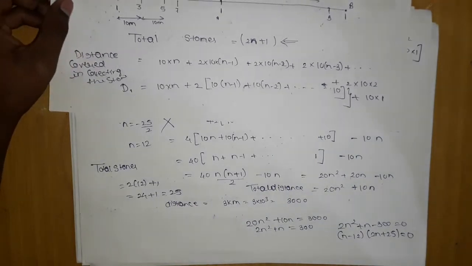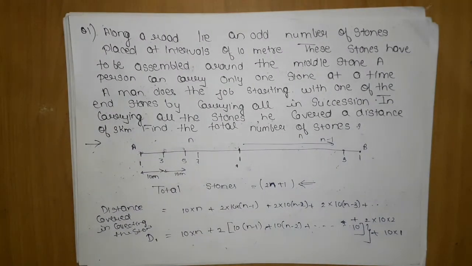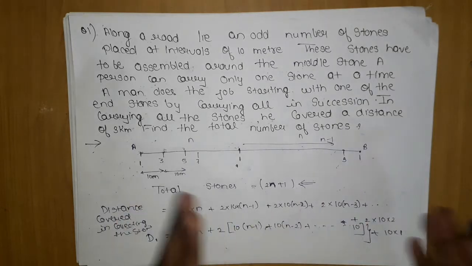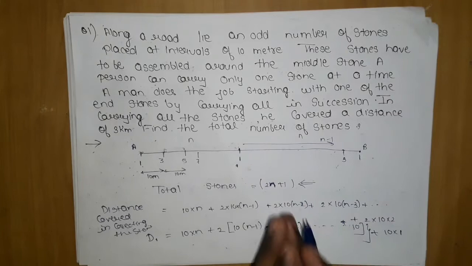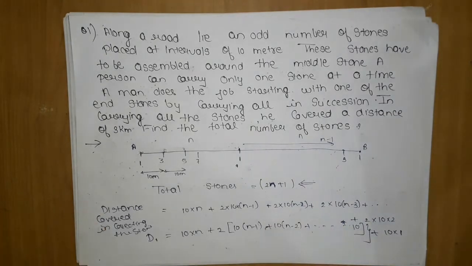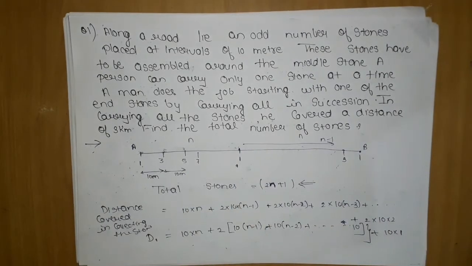Hope you have understood this problem. Let me revise the problem again. A person on a road, odd number of stones are placed, and there is a single stone at the middle. What does it mean? There is only one middle stone, which gives you a hint that the total number of stones on the road should be 2n plus 1. Here should be n, here should be n. Only in an odd number is there only one middle term.